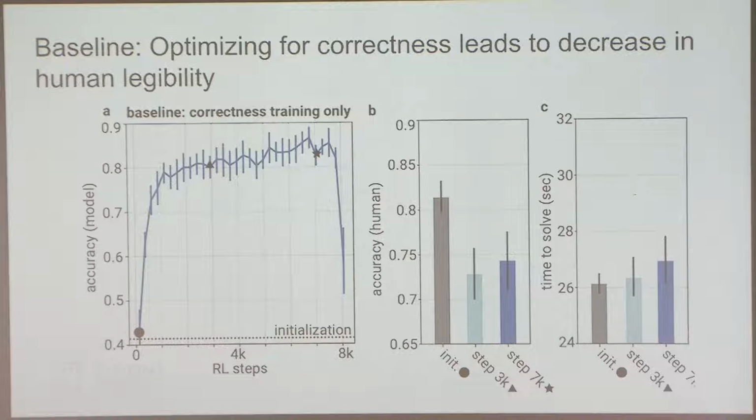So we take the snapshot from initialization, from 3K steps and 7K steps, and we show them to human trainers. You can see that for init, humans have pretty high judge accuracy, and for step 3K and 7K it kind of drops. And the average time required to solve the problem also goes up. Remember that they do have a hard limit of 45 seconds, but on average, they only take like 26 seconds. But it will also go up as the solutions get harder.